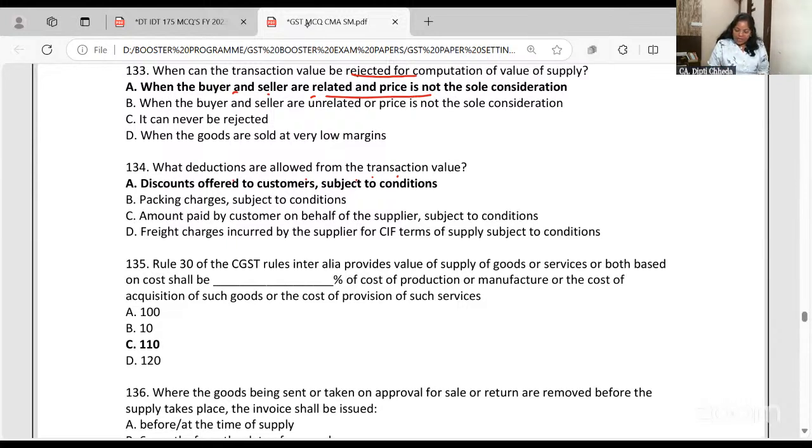What deductions are allowed from the transaction value? Packing charges, discounts offered to customer subject to condition, yes. Amount paid by customer on behalf of supplier, no, that's not deducted, that's to be added. If I have purchased goods from you for 10 rupees, but on your behalf I paid 3 rupees to him, so it will be added. Okay. Freight charges incurred by supplier.